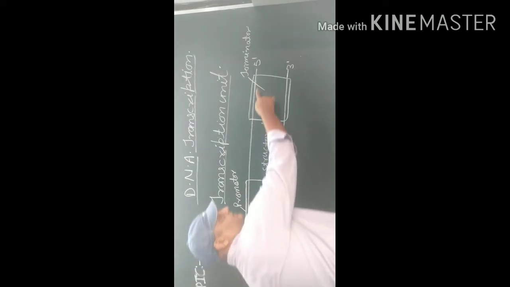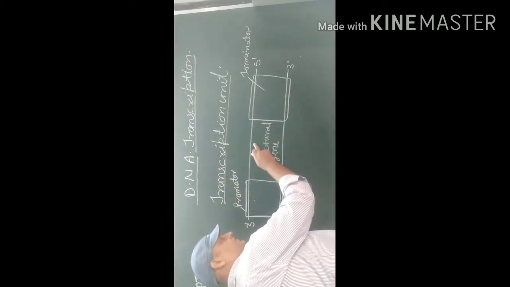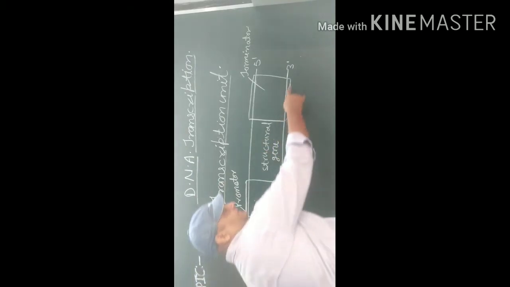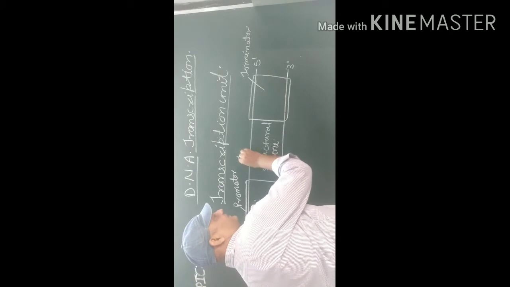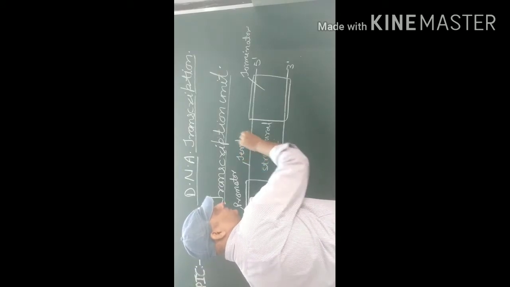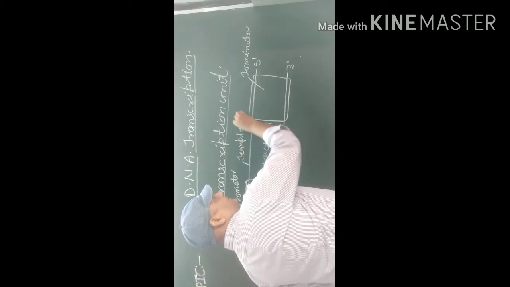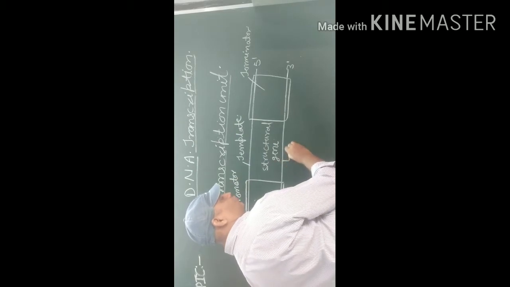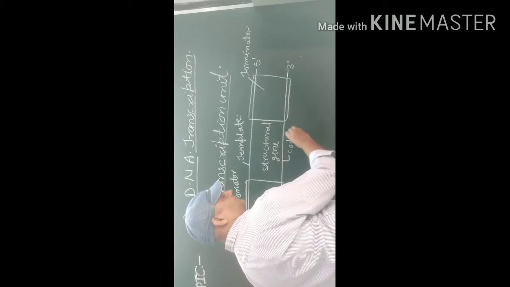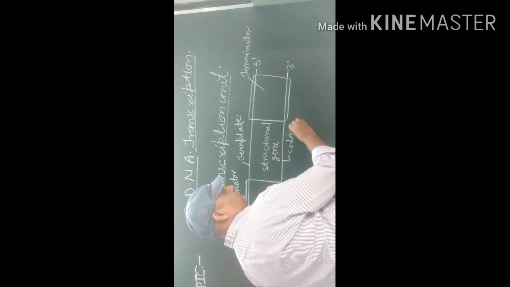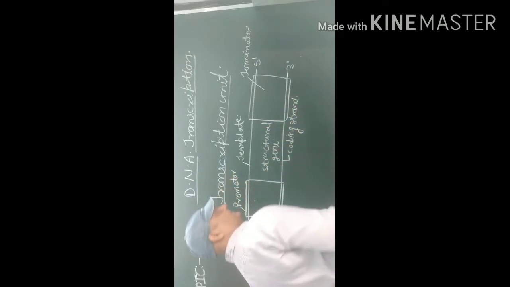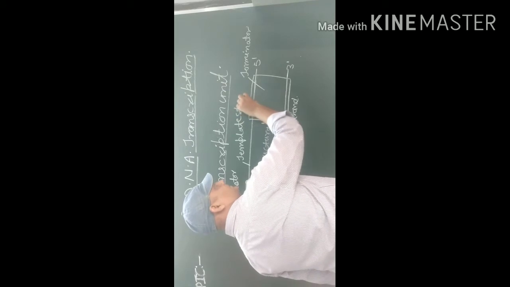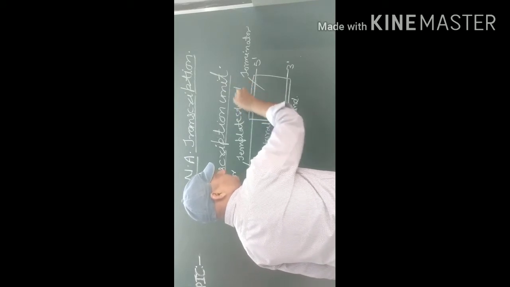The 3 to 5 direction strand is known as the template strand, and the 5 to 3 polarity strand is known as the coding strand.